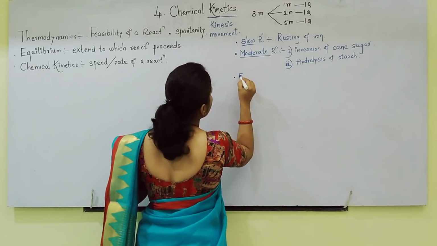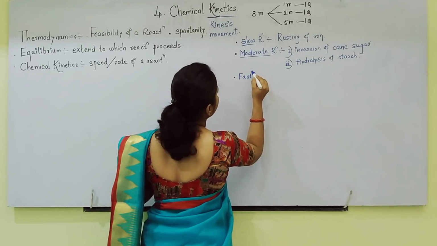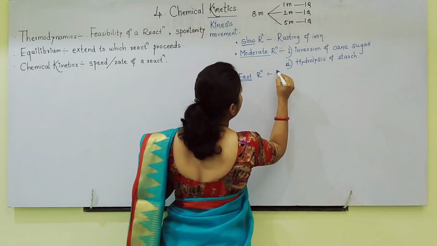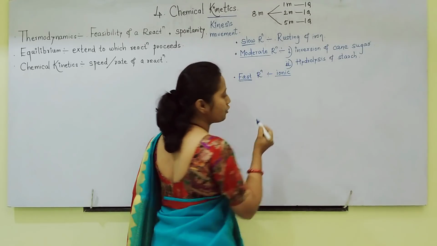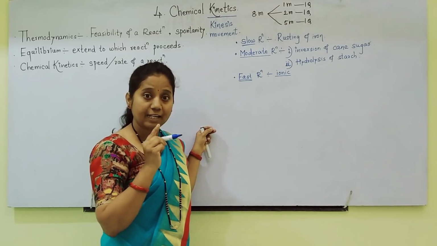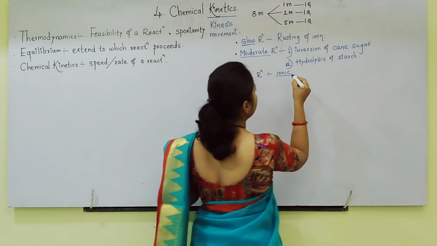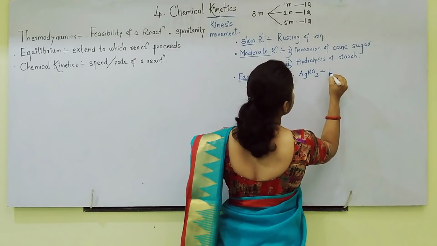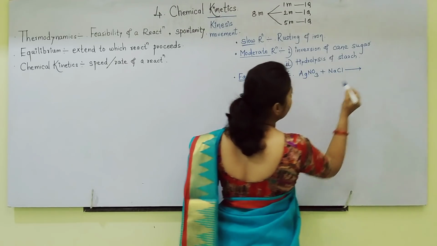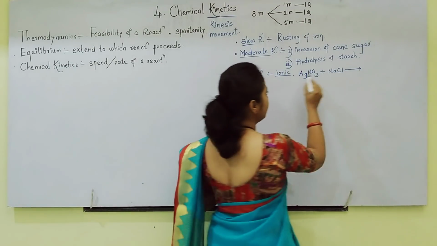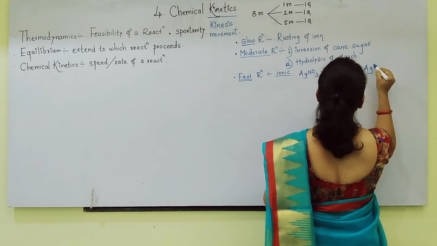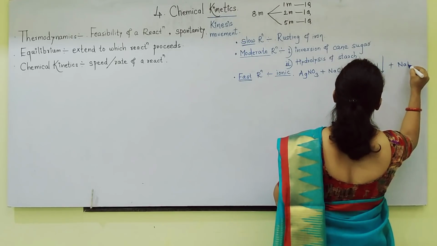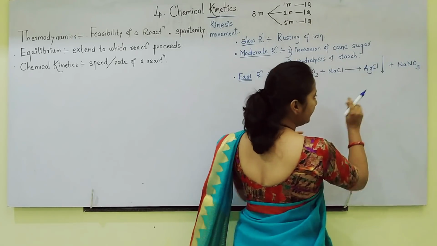While some reactions take place very fast, all ionic reactions are very fast, students. Ionic reactions, in which ions take part in the reaction, are very fast. For example, let us take silver nitrate solution, AgNO3. Salt is added, NaCl. What is formed? AgNO3 plus NaCl. Ag combines with Cl. Precipitate is formed. NaNO3.